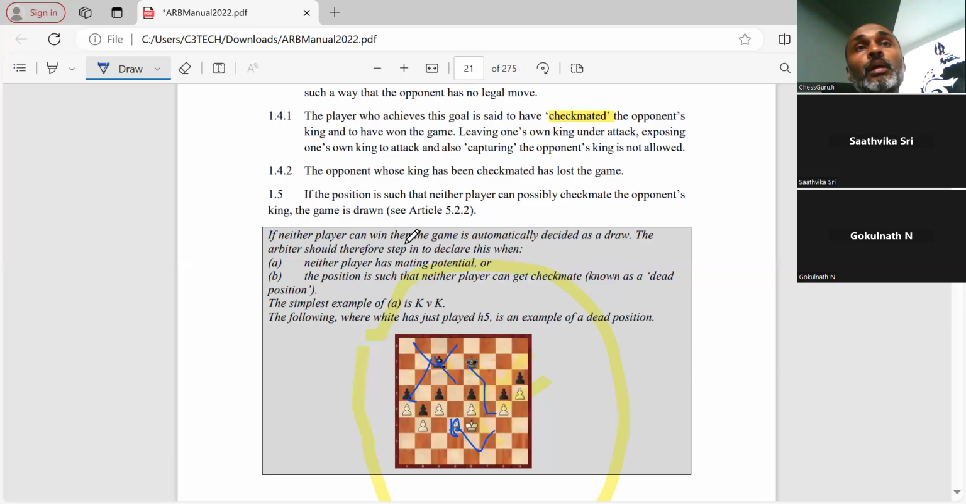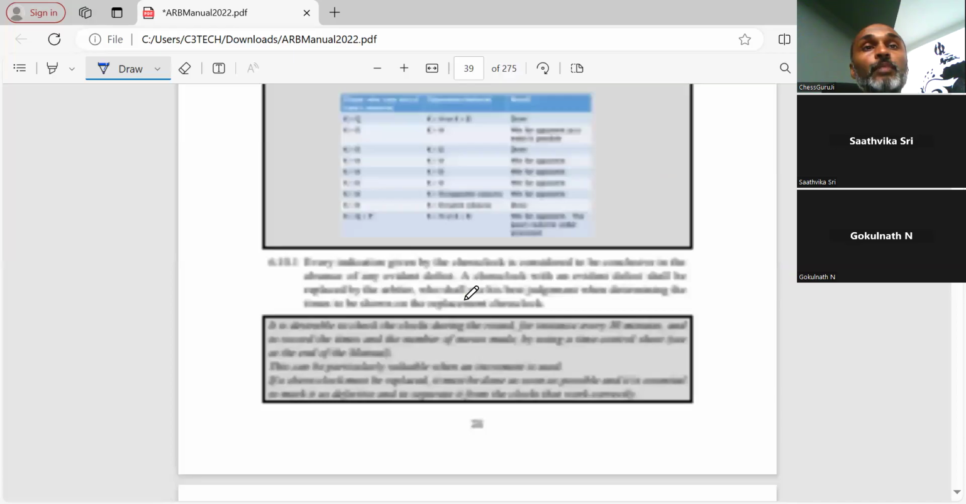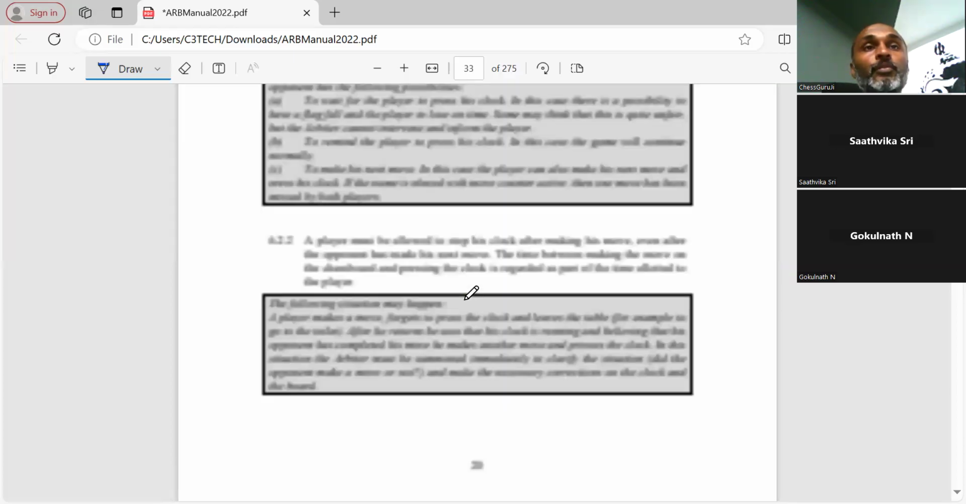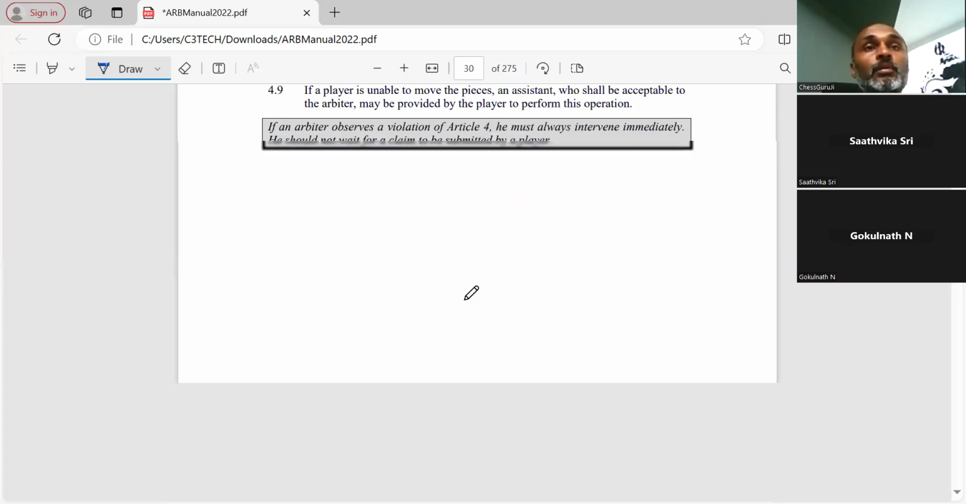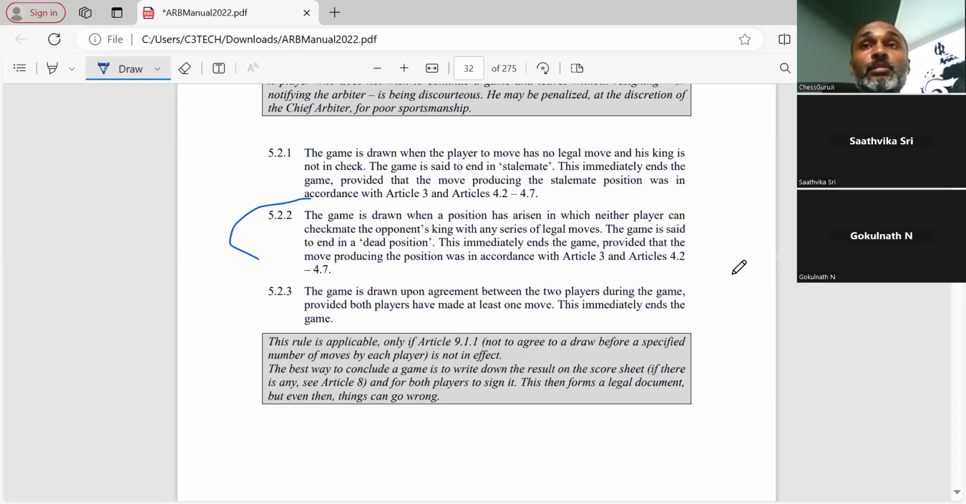So they are asking us to refer to article 5.2.2 over here. Let's see what 5.2.2 says, so that we get an idea. That will give us a reference. The game is drawn when a position has arisen in which neither player can checkmate the opponent's king with any series of legal moves. That's what I'm talking about.